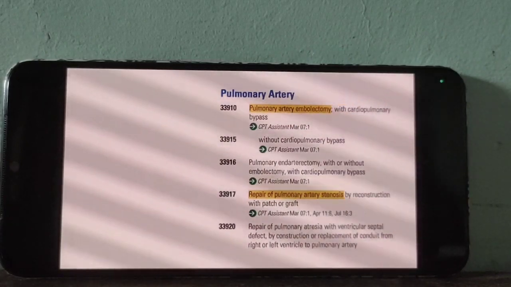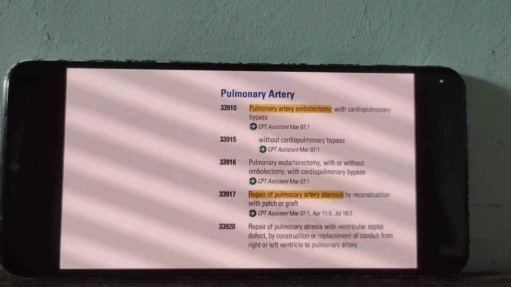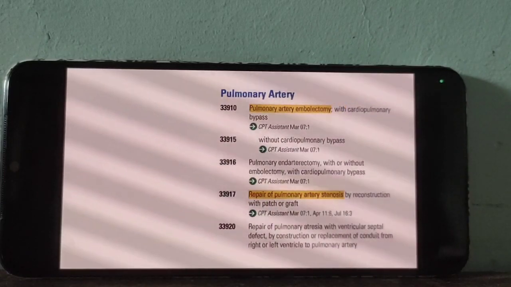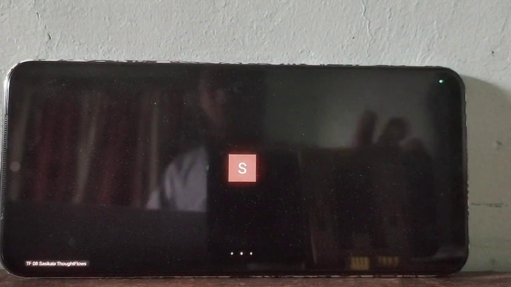Clear? Is there any doubt, any question? Okay guys, we'll continue in our next session. Is there any doubt with our